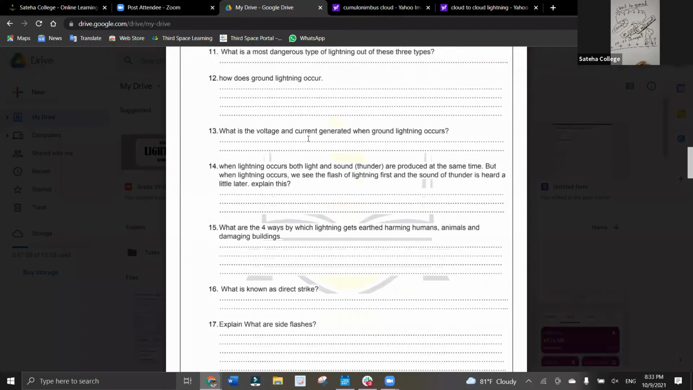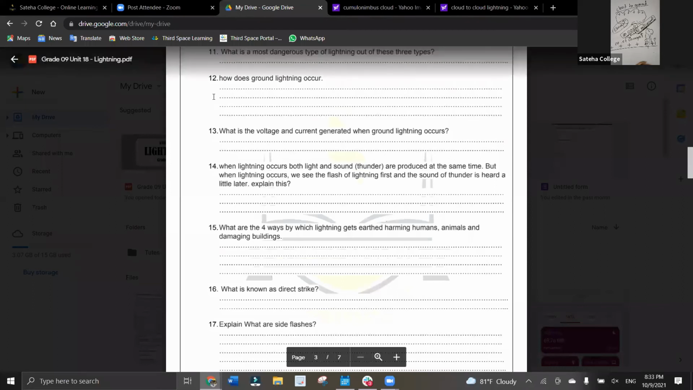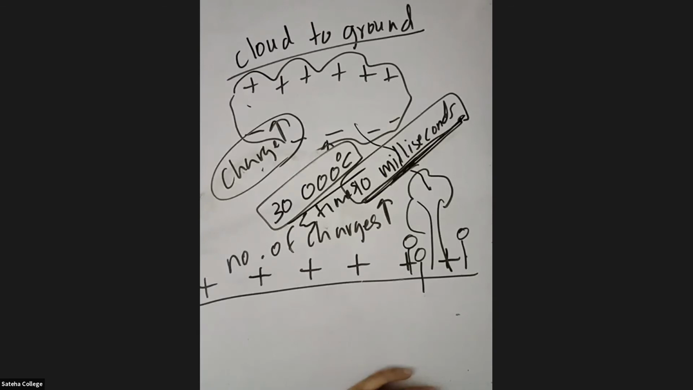What is the voltage and current generated when ground lightning occurs? Ahmad Amhar. Okay, teacher. 10 million volts and 25,000 amperes. Very good. Is it 10 million volts? Yes, it's 10 million volts and 2,500 amperes. Very good. Now we'll move on to the next part of the chapter.